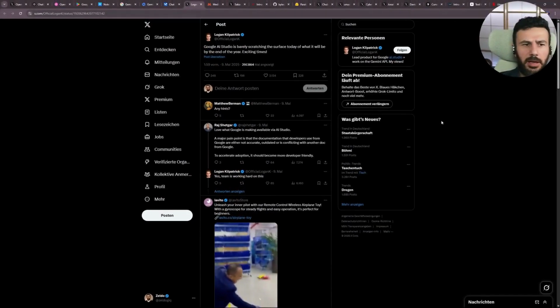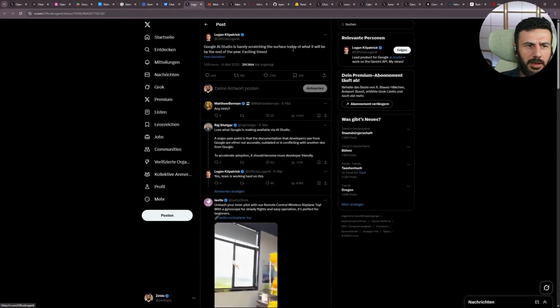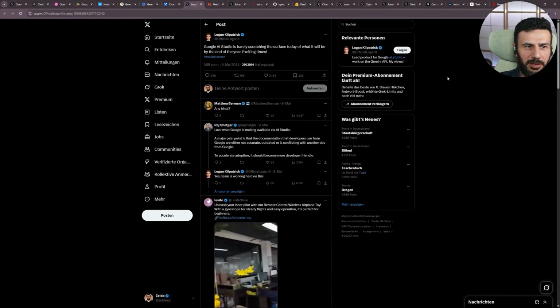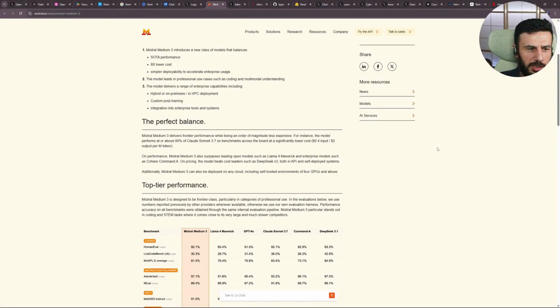Lead product developer at Google, Logan Kilpatrick, writes that Google AI Studio is just scratching the surface of what it will be able to do by the end of the year. So Google is now getting serious about AI, and it can't be stopped anymore.